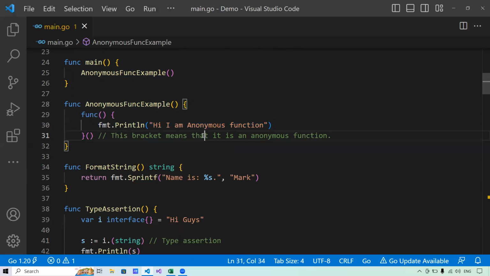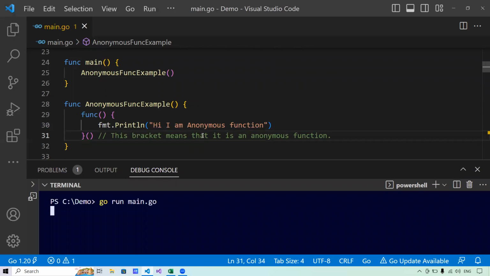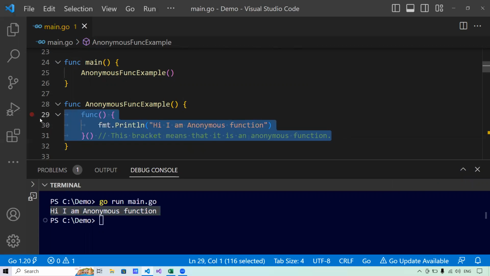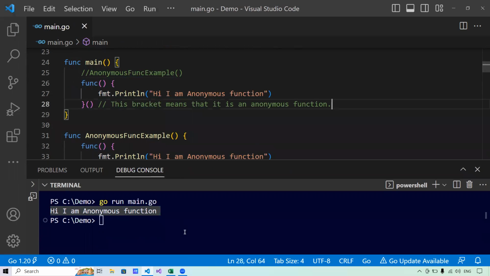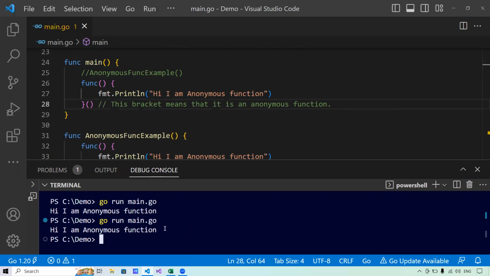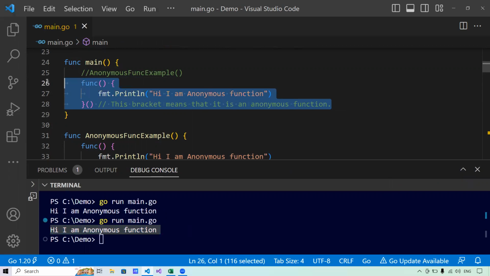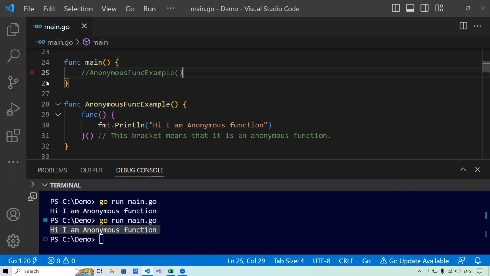Now let me show you via example. You see, it has printed, hi, I am an anonymous function. Let me show you another way. Now let me stop this anonymous function call from here, and I will directly print this anonymous function here. The output will be the same for you. It has again printed, hi, I am an anonymous function. So this is all about anonymous functions.